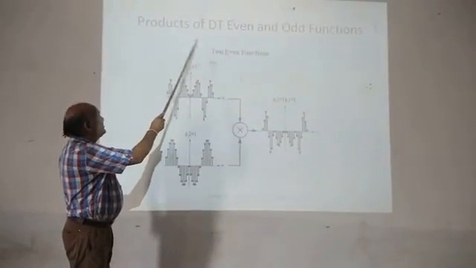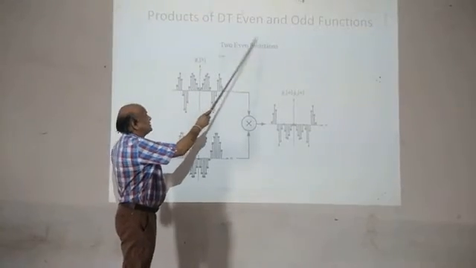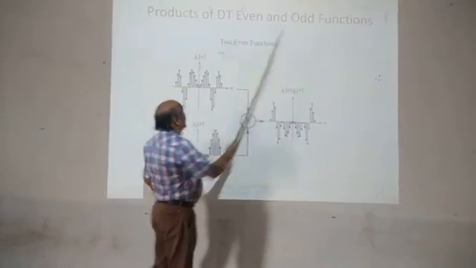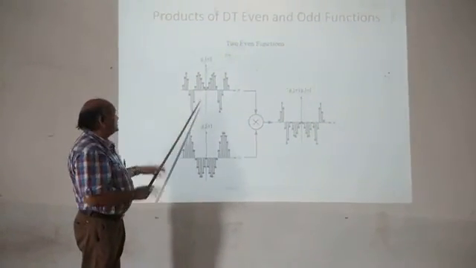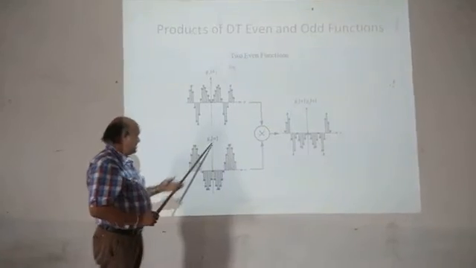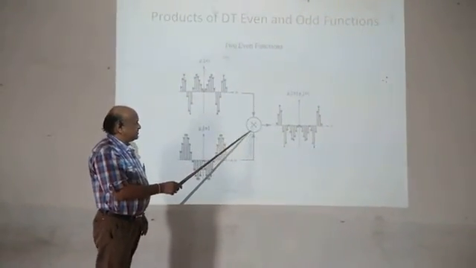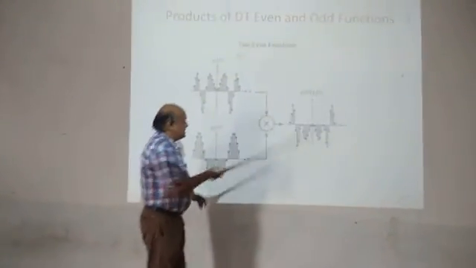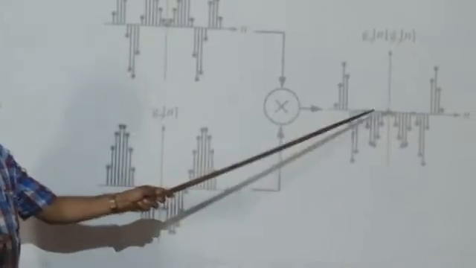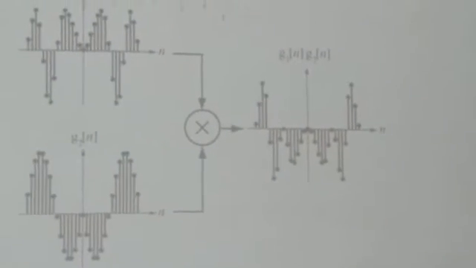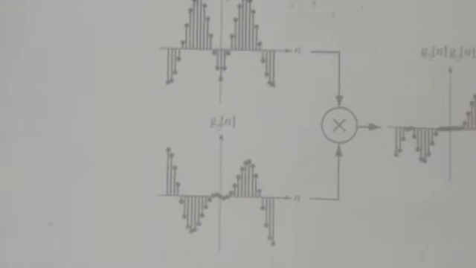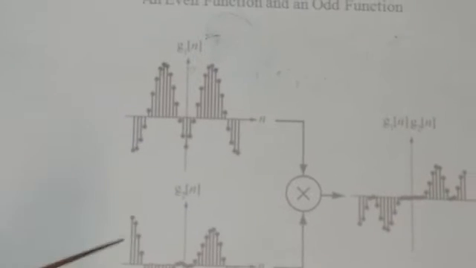Today we will go for the products of discrete time even and odd functions. You can see here, this is one function G1 of n and this is G2 of n. These two functions having the products G1 of n and G2 of n are shown here for this discrete time system.